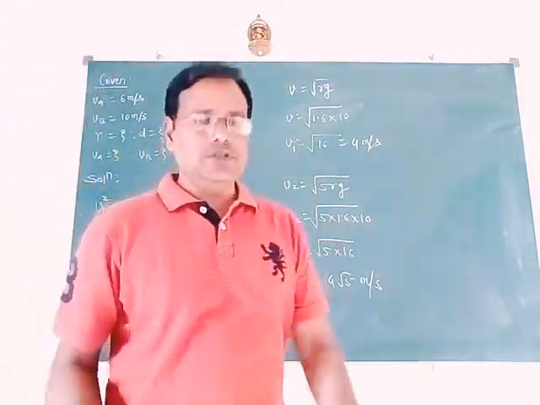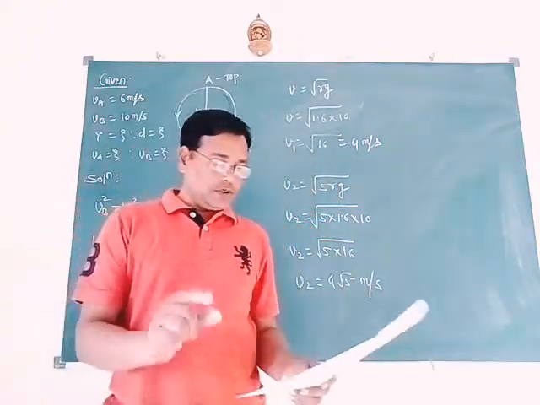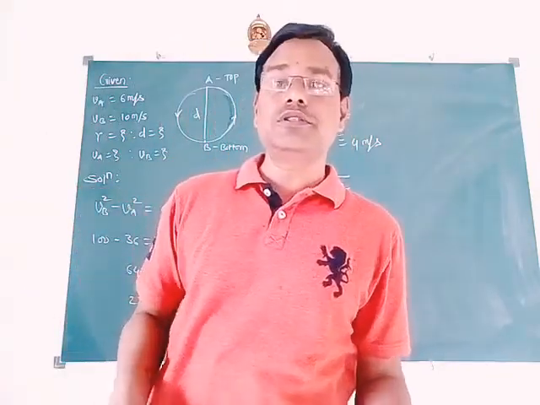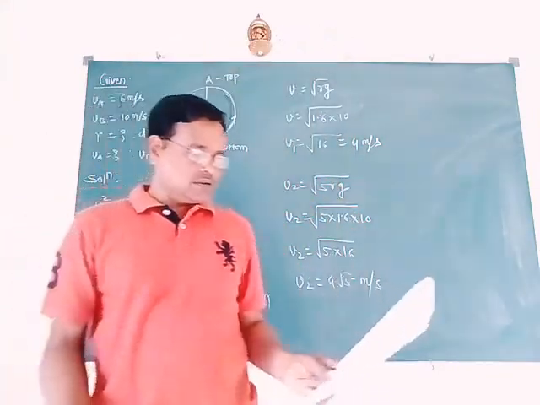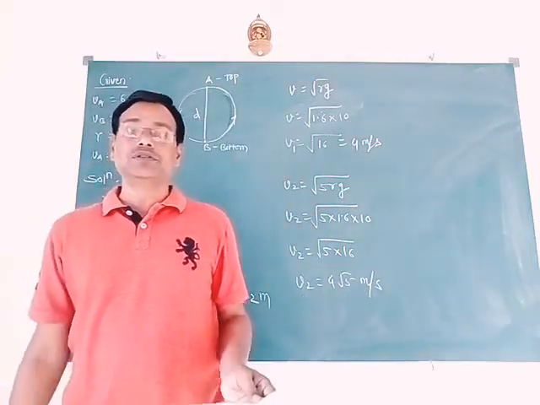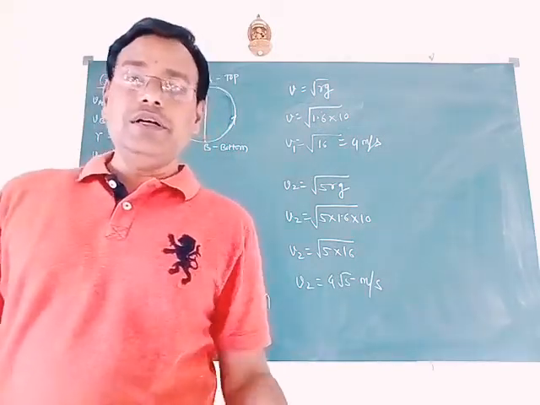So up to this 18 numbers problem, we have completed the problems given in your book as far as the circular motion is concerned. So next there are few problems 19, 20, 21, 22. These are regarding the rotational motion of the object that we will study in the next lecture.